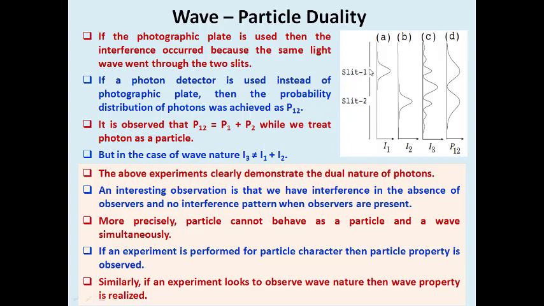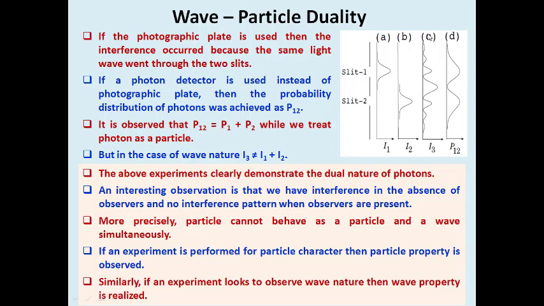We have one function of intensity with respect to the position of S1, and here another position. Once you open both, you notice that we get the resultant like this, so both slits merge together, which represents the particle nature of photons.